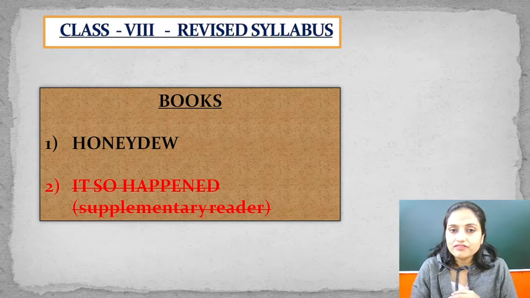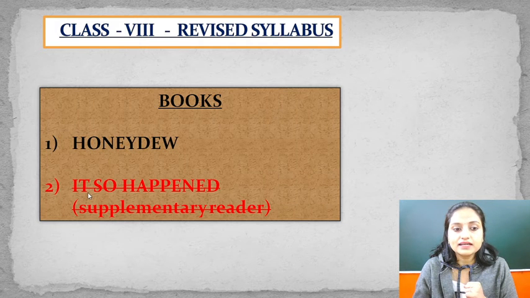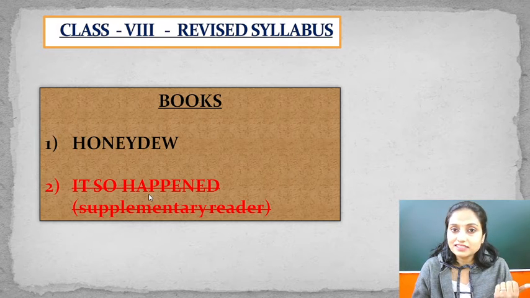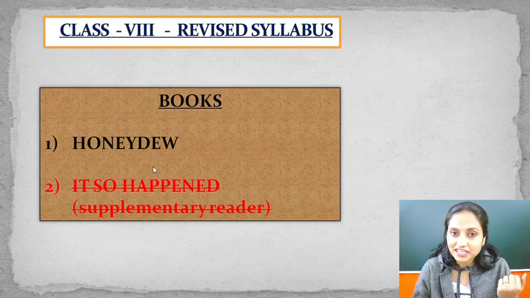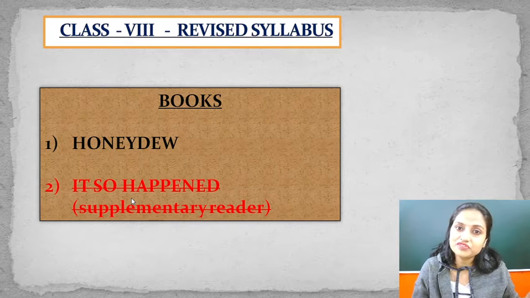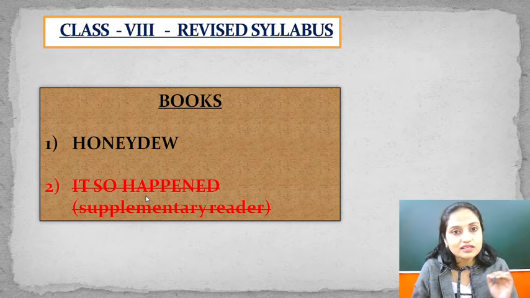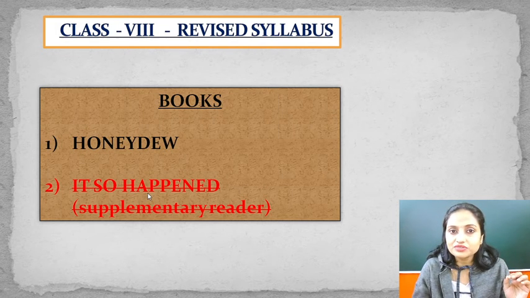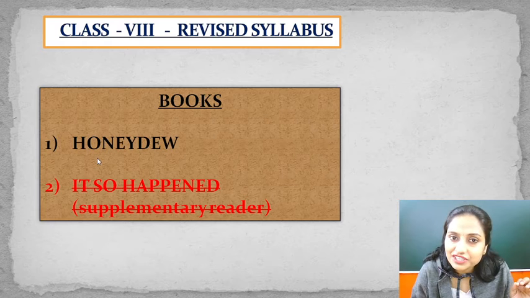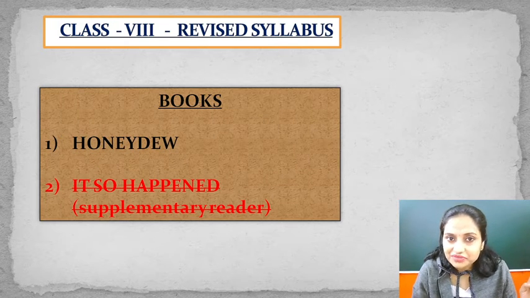So the books of literature you have are actually two books. One is Honeydew and the other is It So Happened, a supplementary reader. The good news is that this time you have only one book, that is Honeydew. The other book, It So Happened, has been completely removed by the board. So we do not have to touch this particular book. We are only going to read and learn Honeydew. So that's good news. Let's see what's there in Honeydew.